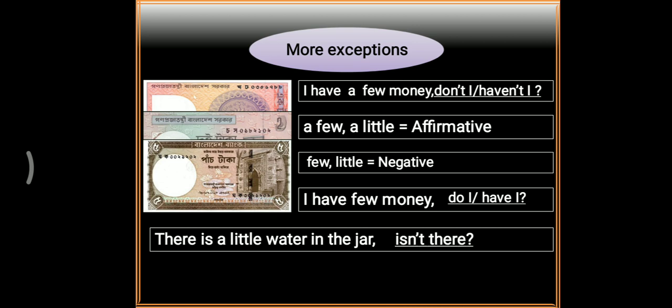If you see few, little, these things are negative. But if you see a few, a little, these things are positive, that means affirmative. For example, I have a few books. This is an affirmative sentence. That is why we have to use don't I or haven't I. Another sentence is I have few books. Here, few is negative. That is why we have to use do I or have I. There is a little water in the jar. Isn't there? A little is positive here.